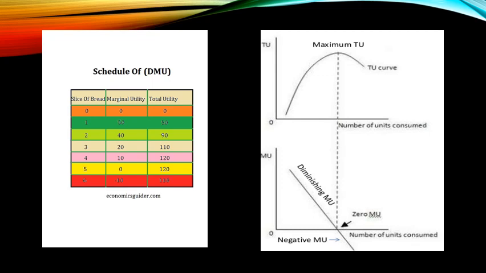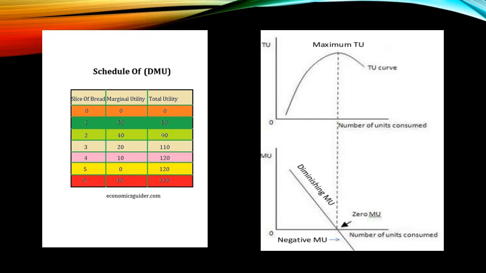I want you to see the graph, and this will give you a relationship between total utility and marginal utility. You can get a question on the relationship between total utility and marginal utility. For example, you will be asked, what will happen to the marginal utility when total utility is maximum? You have to say marginal utility will be 0. So what is this relationship? Let us analyze that relationship.